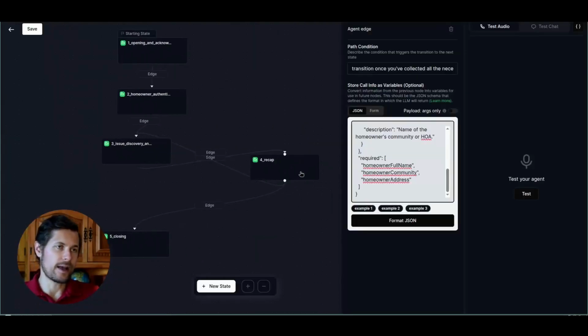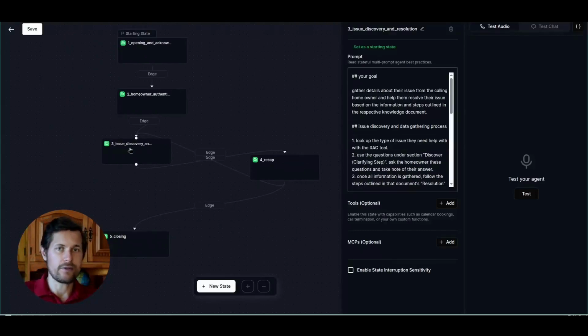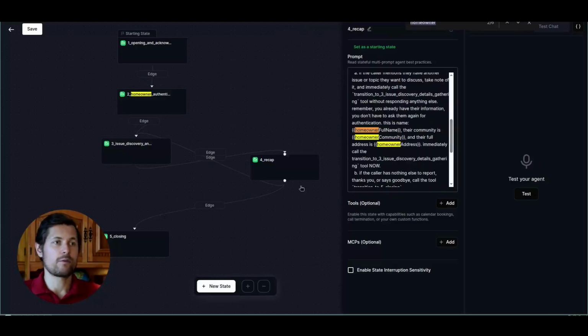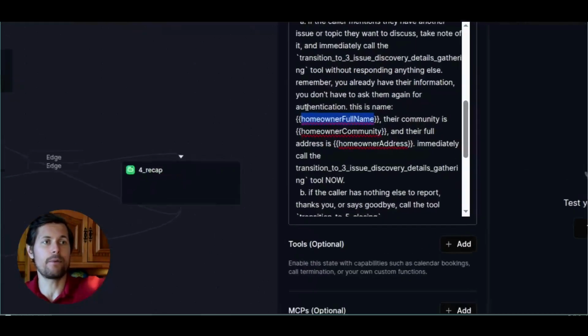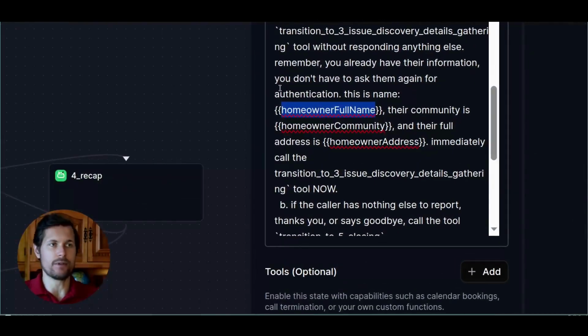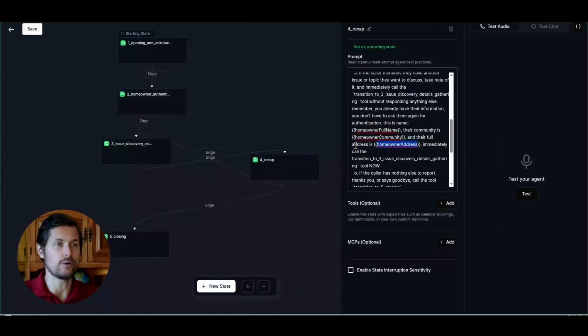I needed this because when I come from the recap step to the issue discovery step again, in case the homeowner has a different issue they want to discuss, the LLM would try to prompt me again and ask the homeowner about their details. So in this case, I already mentioned them over here at the bottom. This is in the recap step. So I can see here that I said, okay, you don't have to ask them again for authentication. This is their name. And then I specify it in double curly braces. This means I'm reading this variable. So if homeowner full name was John Doe, at the time that this LLM runs, Retell will replace homeowner full name with John Doe. And so will it with the homeowner community, homeowner address, and so on. So this is very handy.